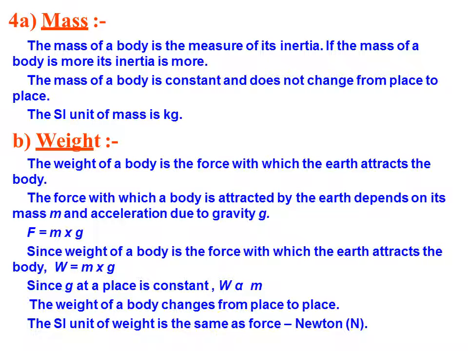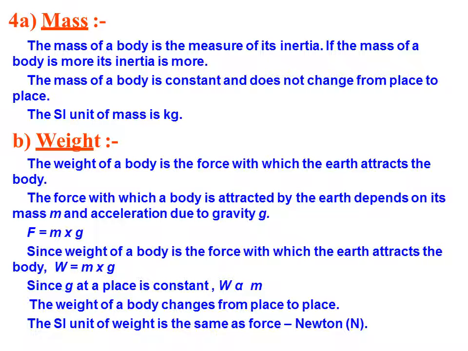Since g at a place is constant, the weight of a body is directly proportional to mass. As an example, if we have a mass of 70 kg, what will be our weight?